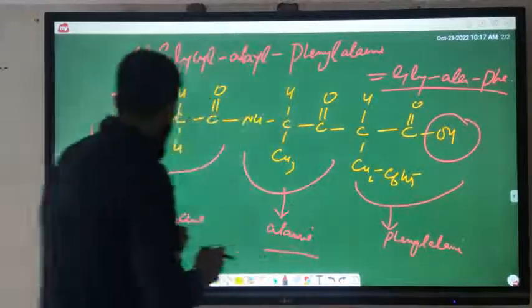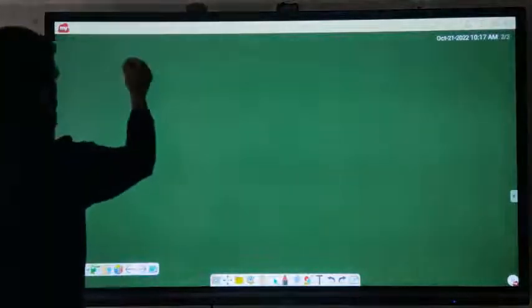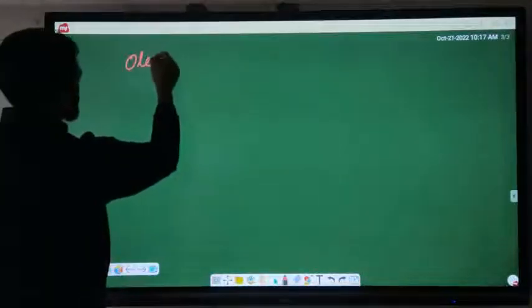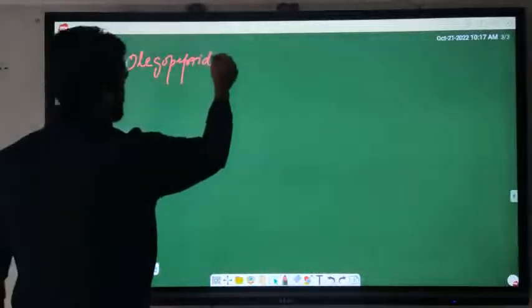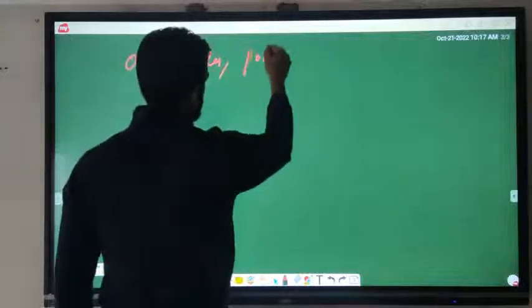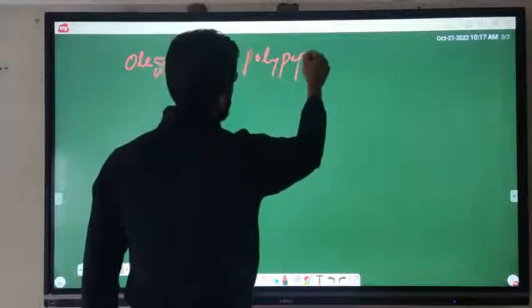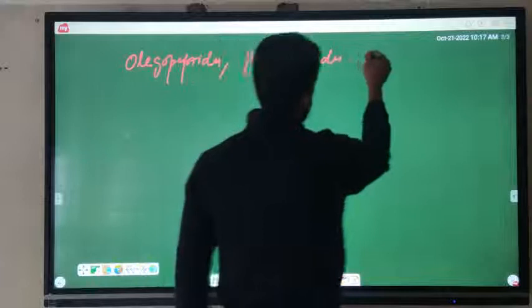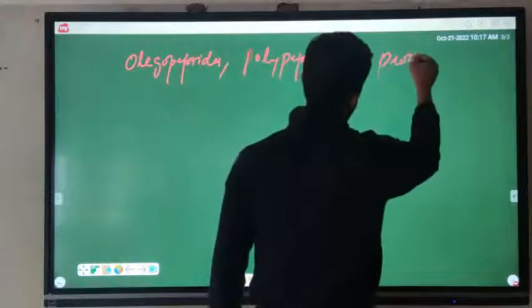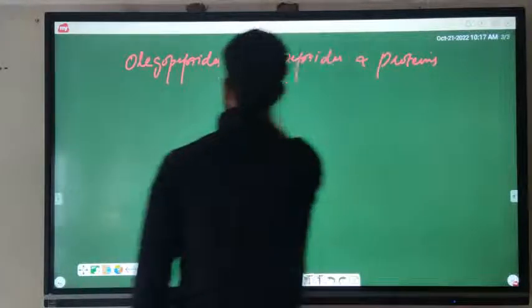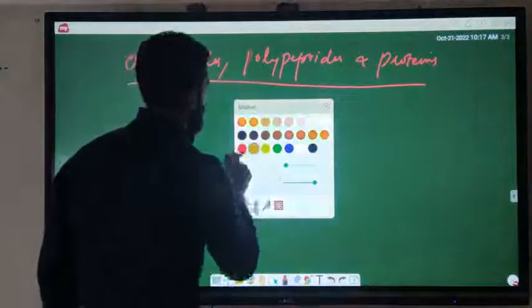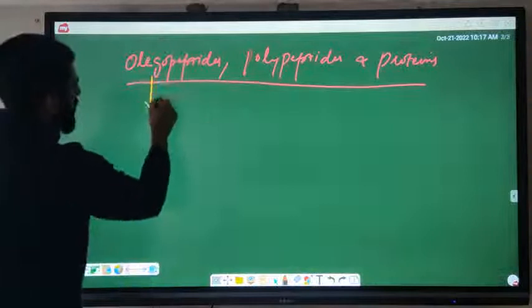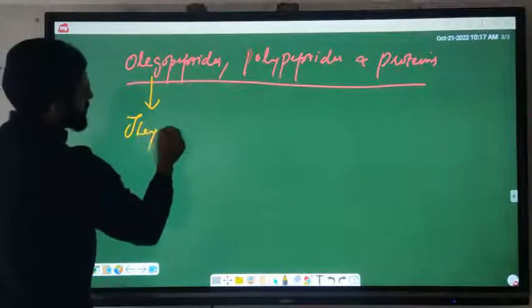Now today we will discuss oligopeptides, polypeptides and proteins. They are peptides.